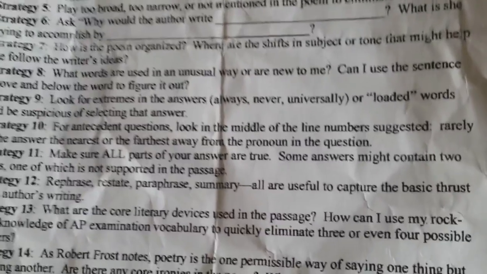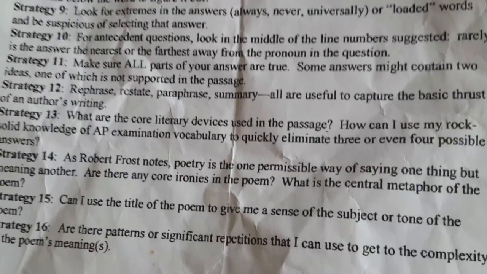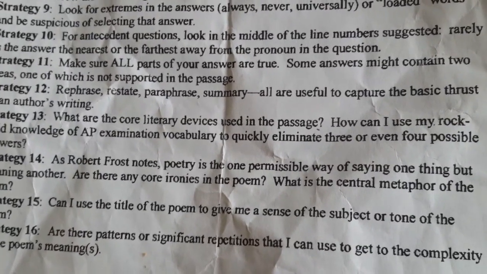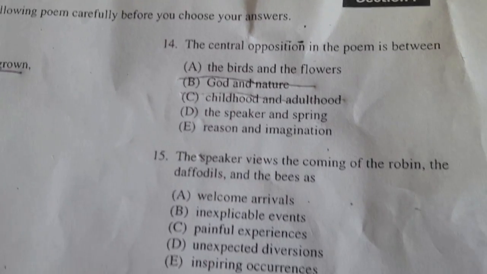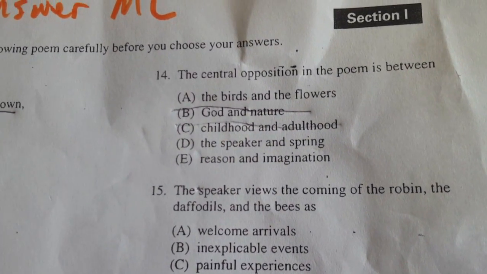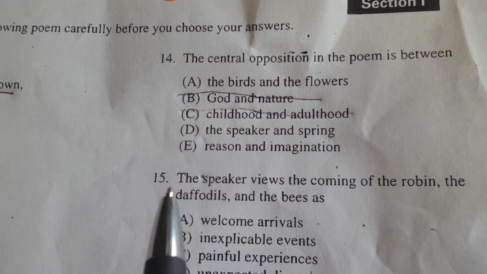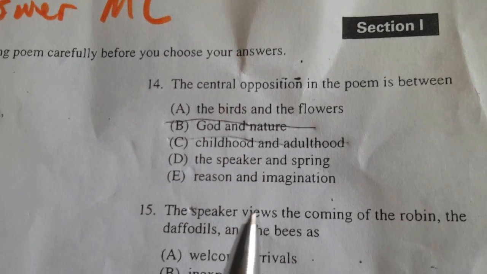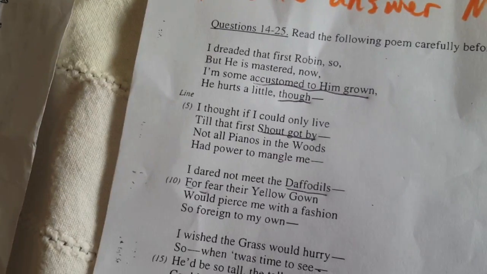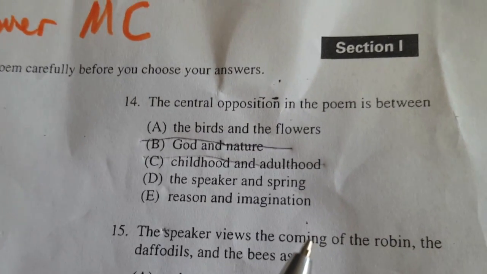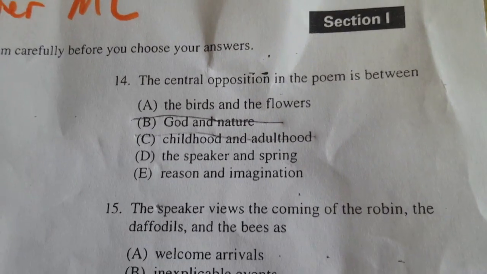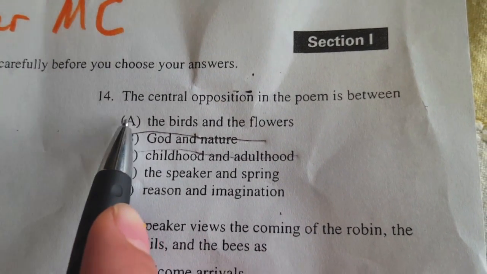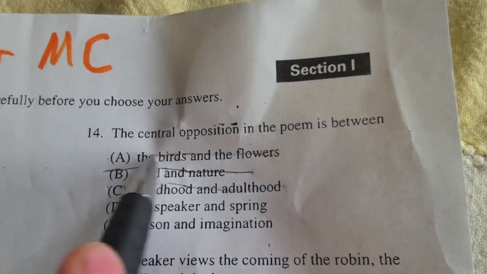Let's do 11 because we have to make sure all parts of the answer are true for it to be right. So, reason and imagination, the birds and the flowers, speaker in the spring. Birds and the flowers, I mean, are they fighting? I don't think so. No. So we can cross out A, I guess. Yes, we can cross out A. Let's find another strategy. That one doesn't really work that well.